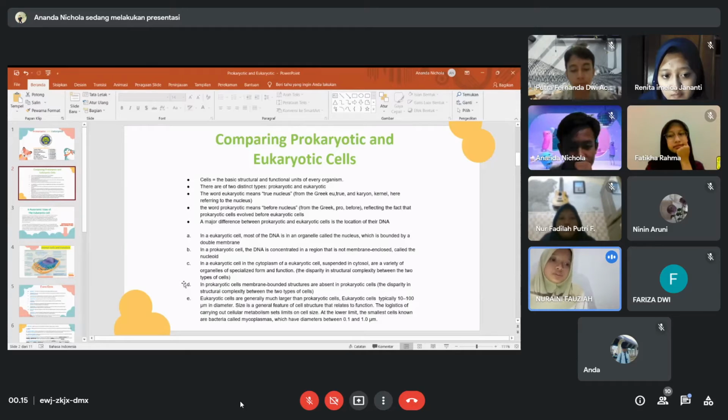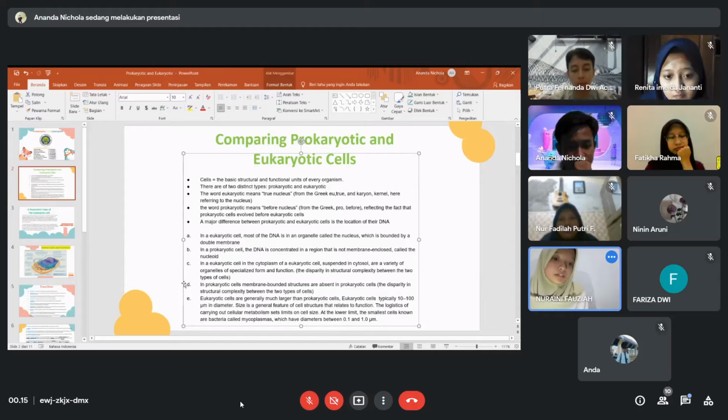Size is generally a feature of cell structure that relates to function. The logistics of carrying out cellular metabolism set limits on cell size. At the lower limit, the smallest cells known are bacteria called mycoplasmas, which have diameters between 0.1 and 1.0 micrometer. Thank you.